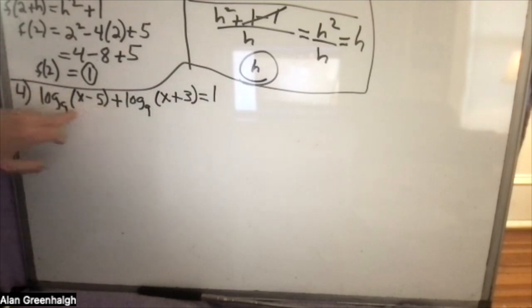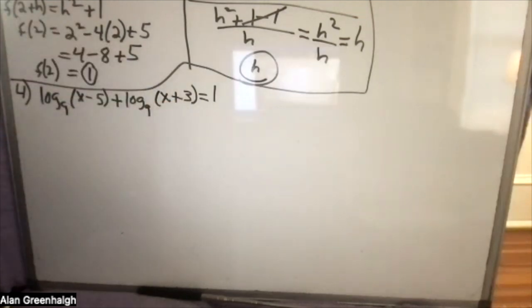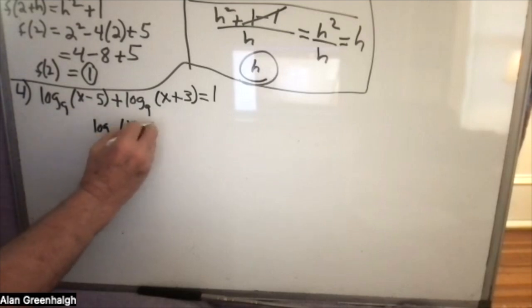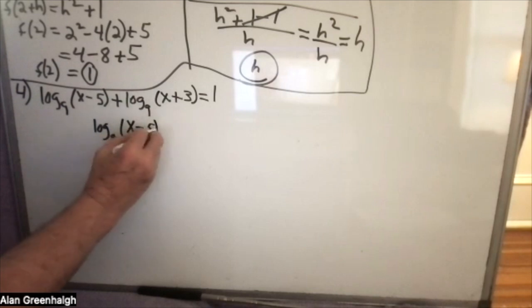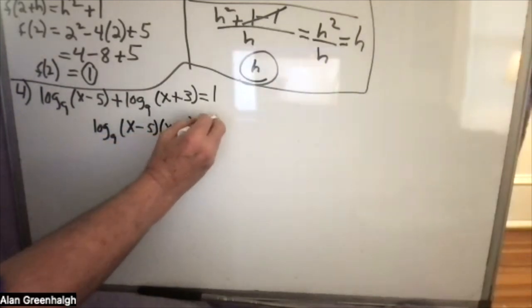And the sum of the logs comes back to the log of a product. So the log to the base 9 of x minus 5 times x plus 3 is equal to 1.